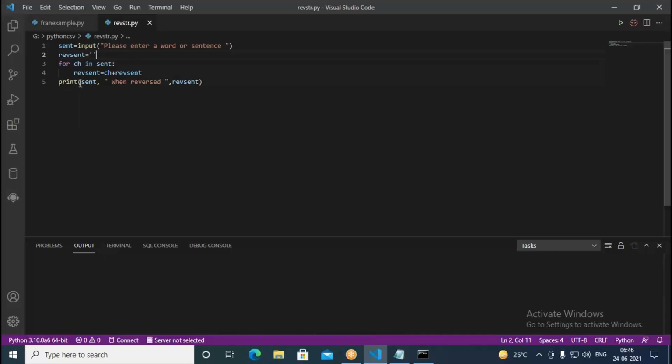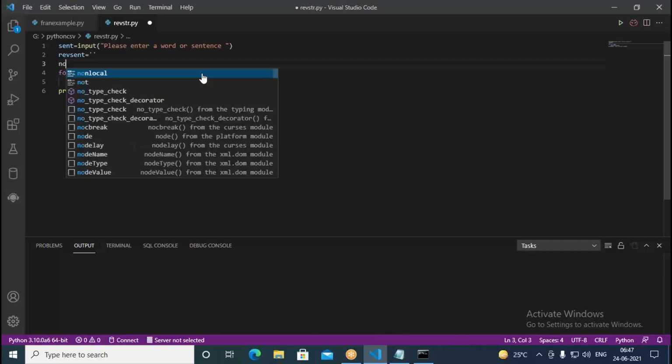Then we wrote here for ch in sent. So what is happening exactly? One by one character, it is retrieving. Okay. So instead of appending what it is doing to the existing sentence, it is prepending here. What it does exactly? So every time you retrieve a new character, we are prepending, we are not appending it. So if you append, it's going to be same sentence. But when you prepend, what happens? Whatever new character you get, you are going to add in the beginning. So therefore, it's going to be reversing.